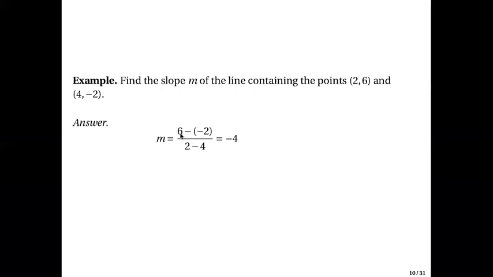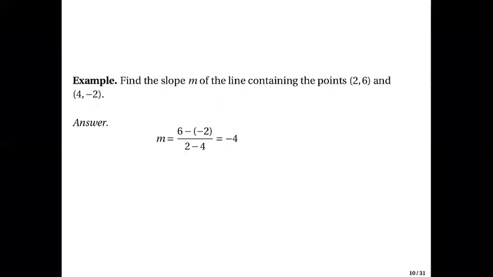Notice 6 is the y coordinate of this point, so I must use 2, the x coordinate of this point, to be the minuend of the denominator. And that's what you see in here. So you have 6 minus -2 all over 2 minus 4. And if you calculate, this is equal to -4.